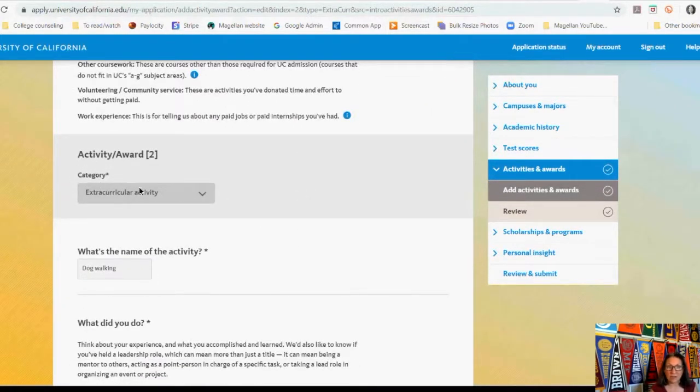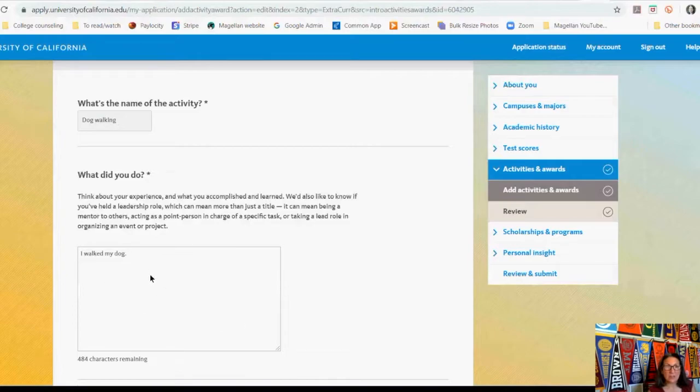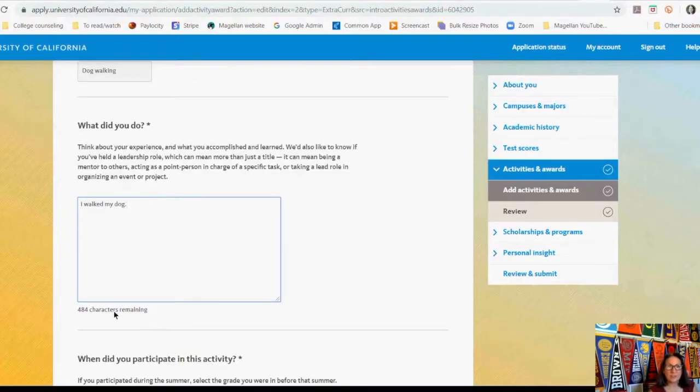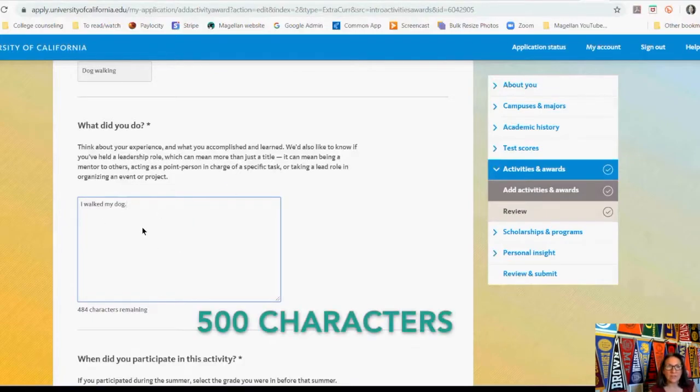It's going to ask you to categorize what the activity is. So I have this one described as an extracurricular activity, right? And look how much space, obviously this is not enough information, but look how much space they give you. They give you 500 characters.